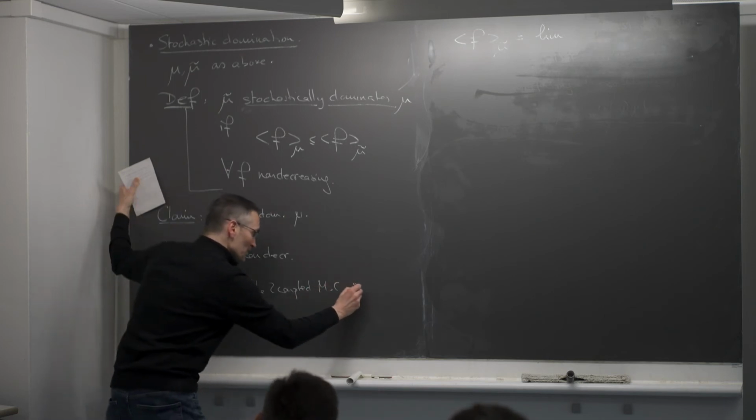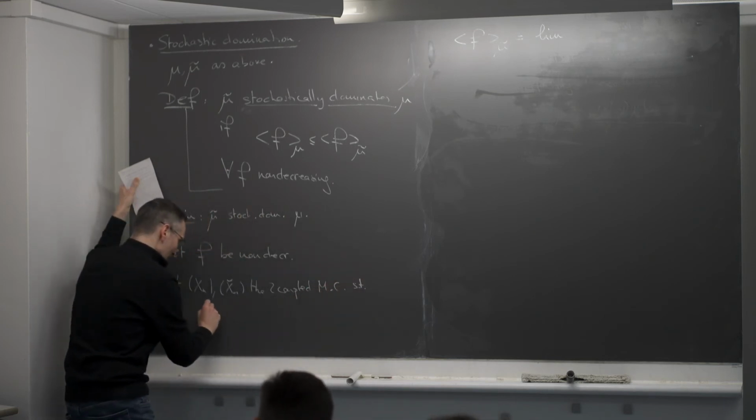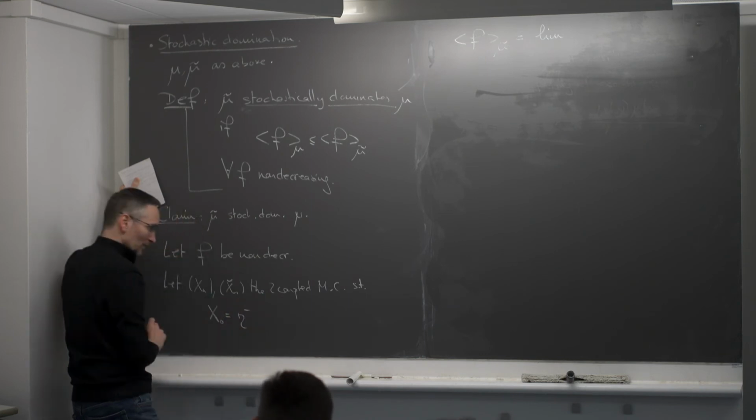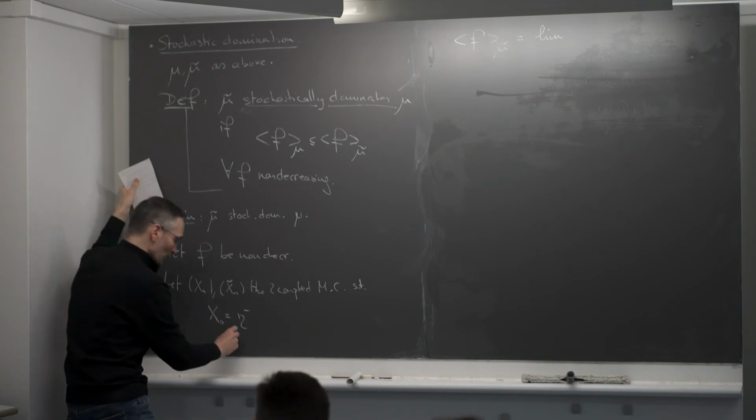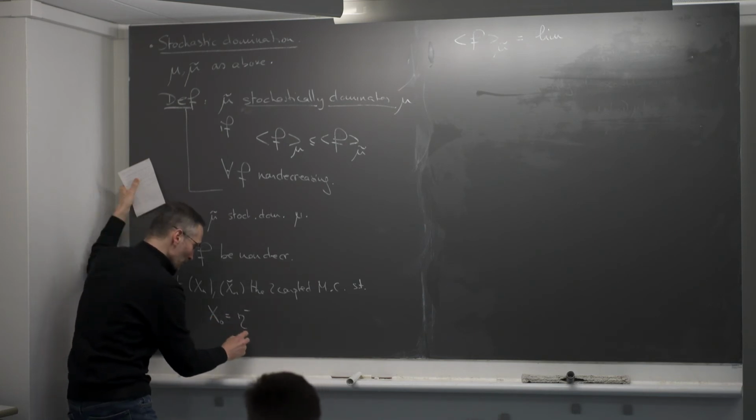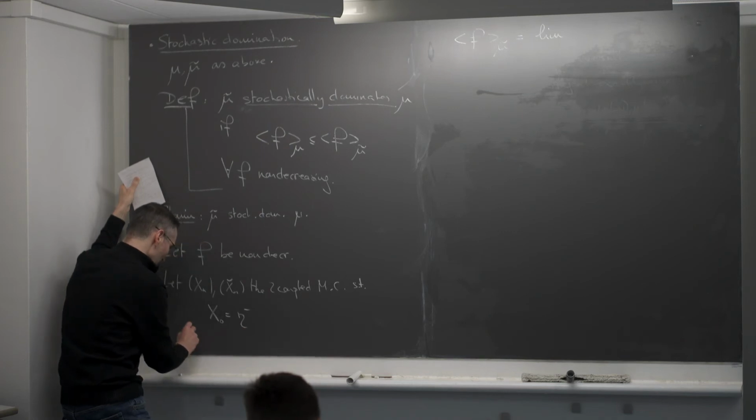So I'm assuming that X0 is equal to the configuration which has minuses everywhere. Remember the notation: eta minus was the configuration equal to -1 everywhere, and eta plus is equal to +1 everywhere.